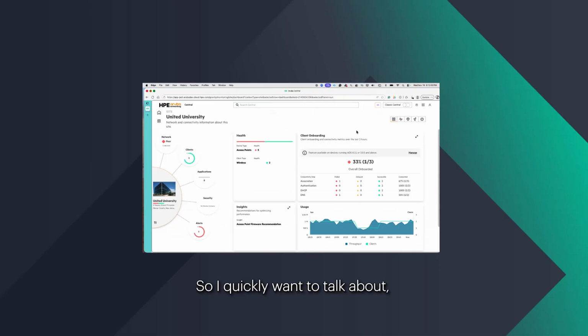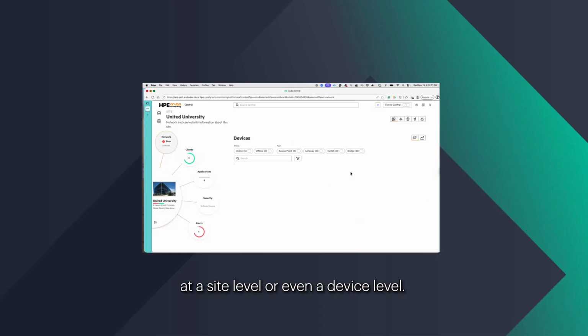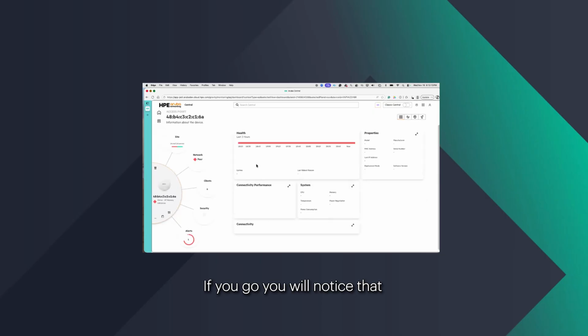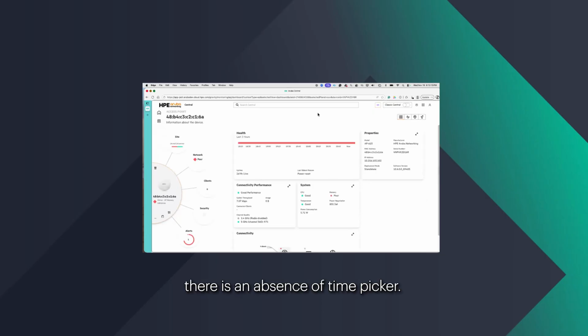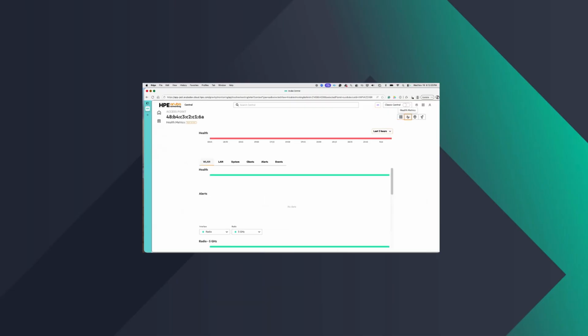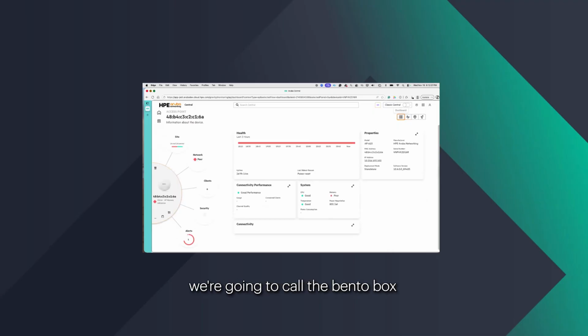Sure. So I quickly want to talk about the absence of the time picker on top, be it at a site level or even a device level. This has relocated into a new tab called the Health Metrics view. The monitoring view we're going to call the bento box view, and this is going to be the health metrics view.